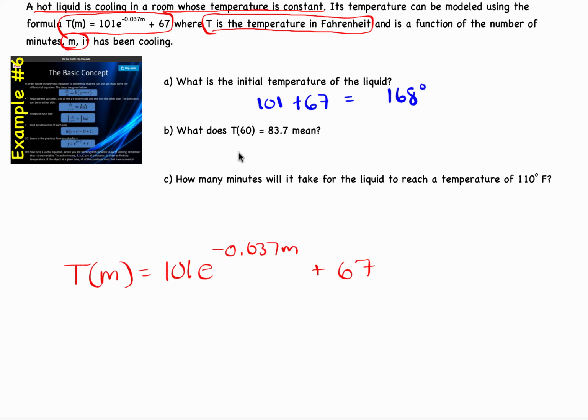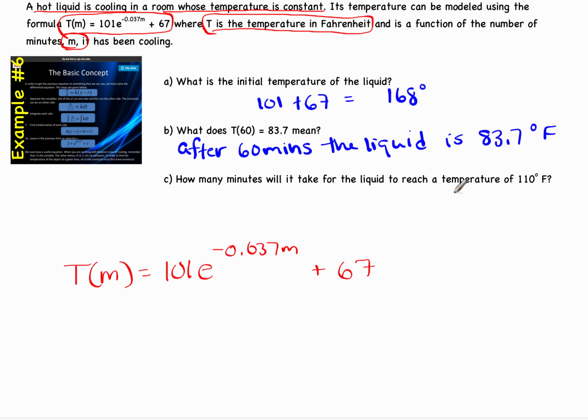All right, so what does T of 60 equals 83.7 mean? Well, we should know that by now. That means that after 60 minutes, the liquid is 83.7 degrees, and you can put the Fahrenheit on there.